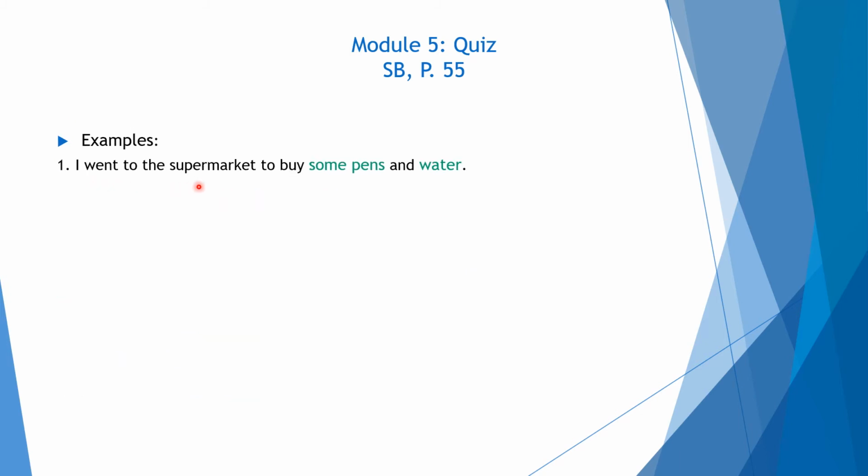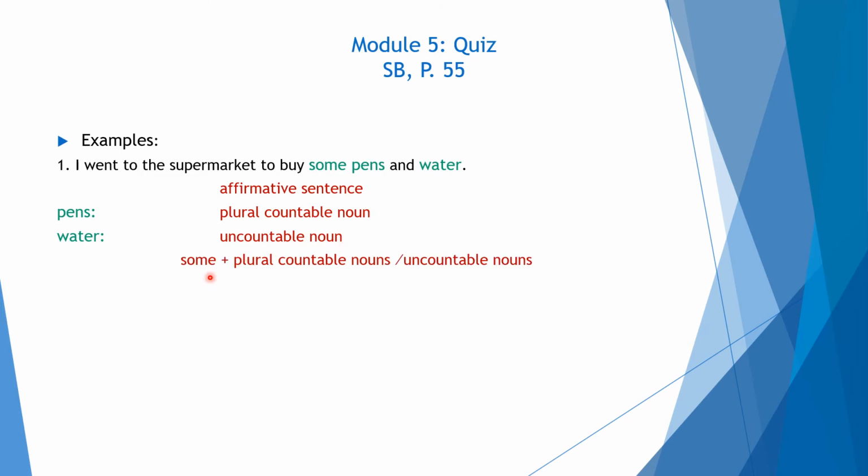1. I went to the supermarket to buy some pens and water. First of all, look at this sentence. Is it an affirmative sentence or a negative sentence? Yes, it is an affirmative sentence. Now look at the words pens and water. Pens is a plural countable noun, while water is an uncountable noun. So we use some before plural countable nouns and uncountable nouns.